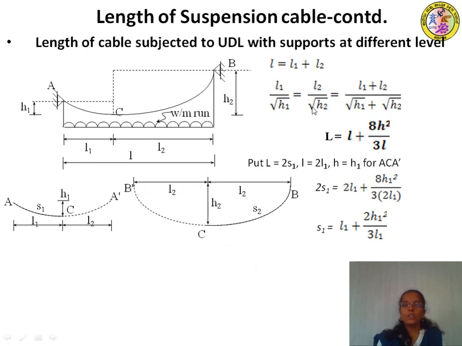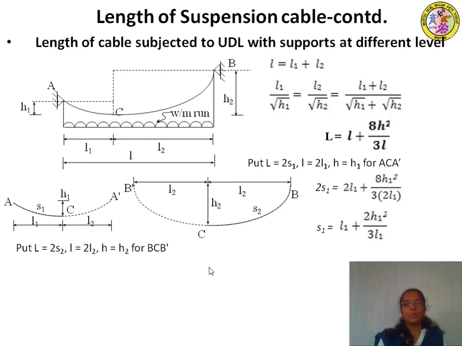So by using this relation, what we have to substitute here? Capital L, the length of the cable for this case BCB dash, will be equal to 2S2, and span of the cable is equal to 2L2, that is L2 plus L2, and dip of the cable h is equal to H2.